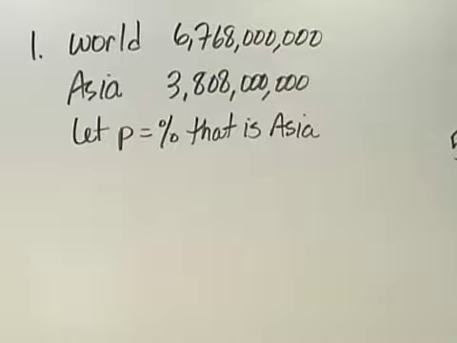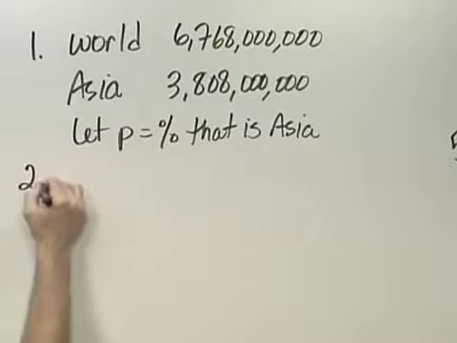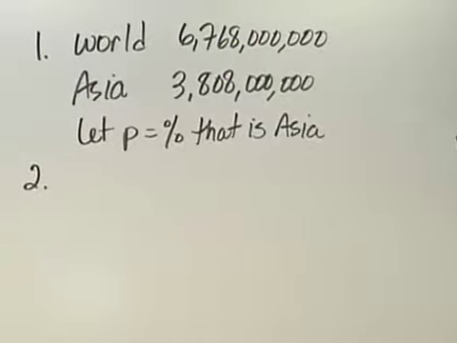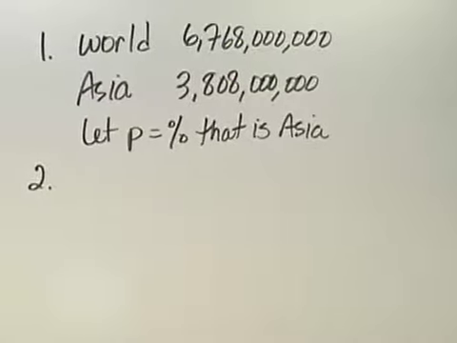Step 1, to familiarize ourselves. We have the world population, the Asian population, and we'll let P equal the percent that is Asia. Step 2 is to translate the problem into some kind of mathematics, and in this case, it seems like using a proportion might make sense.